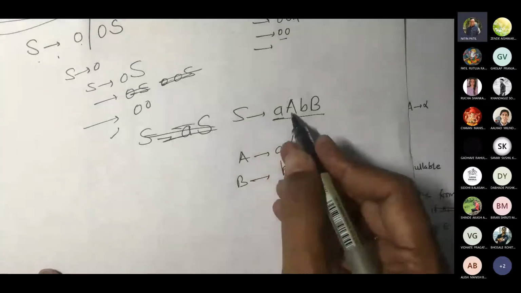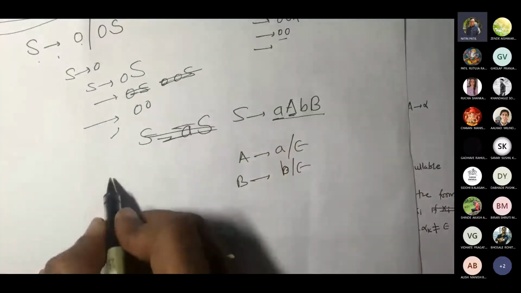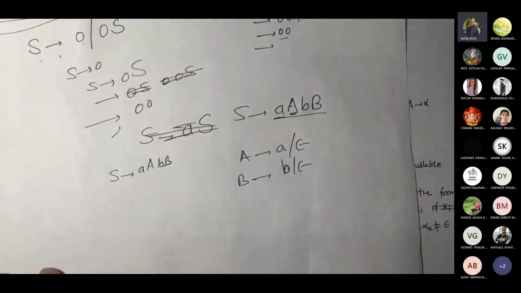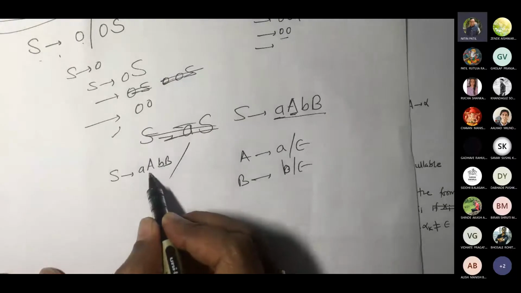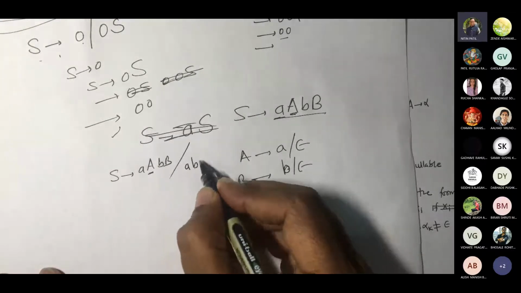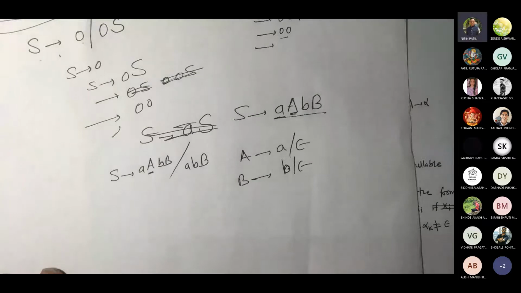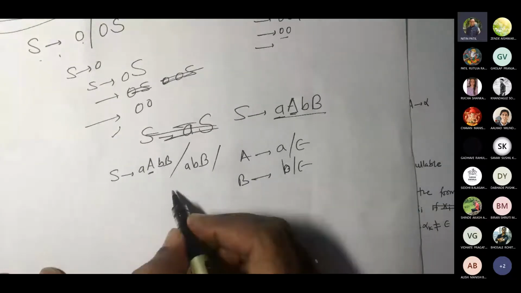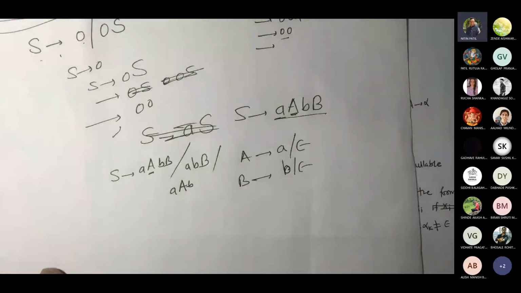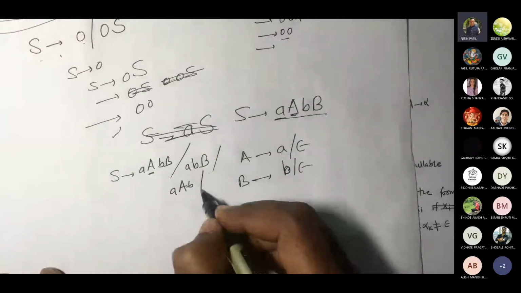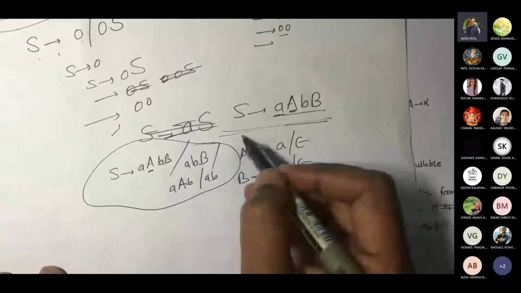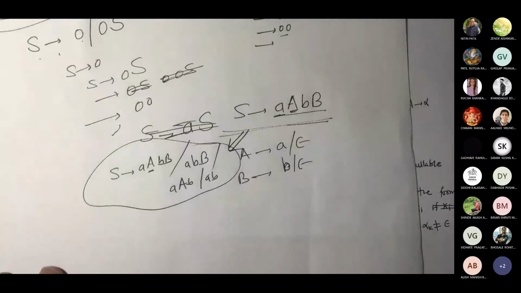Correct? Now, if I keep this A to be epsilon, what would the production be? I keep this production as it is first. The second production would keep this epsilon. So what am I going to get? ABB, correct? Similarly, if I put this B epsilon and A as it is, I would get AAB. If I put both of them epsilon, I'm going to get AB. So from this one production, we are going to get this whole thing. Are you with me?